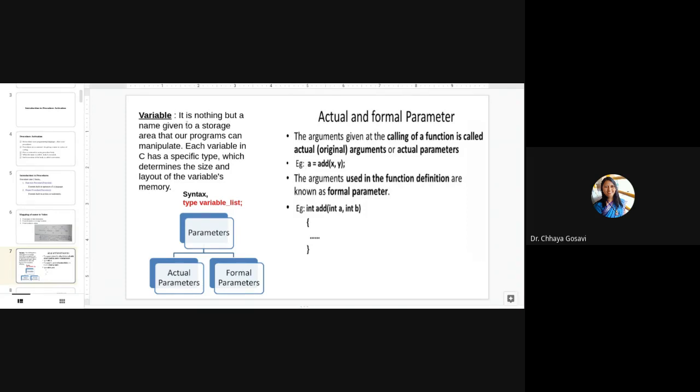Variable is nothing but a name given to the storage location that we have seen in the previous topic. And our program can manipulate that variable. Each variable in C has specific type. We know that in C, we have to explicitly declare variables. There are few languages like Python, where there is no need to declare variable before its use. But in C language, we will have variables with specific type, which determines size and layout of a variable. And syntax is type variable; semicolon.